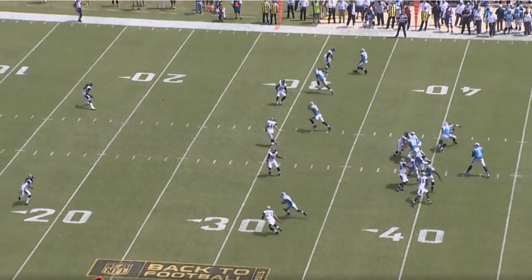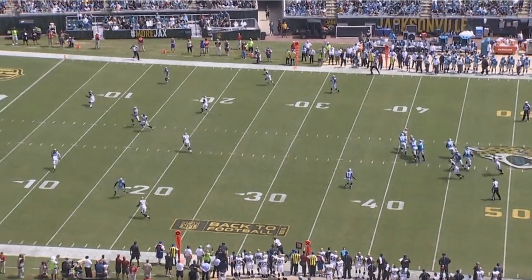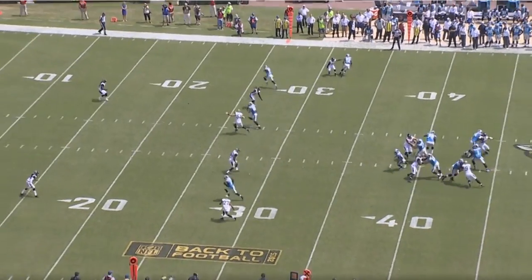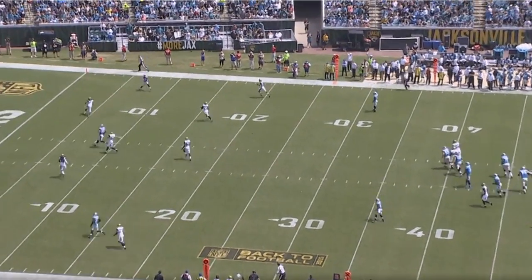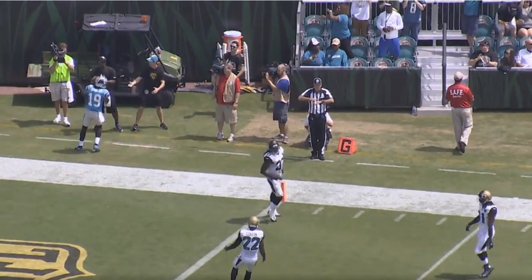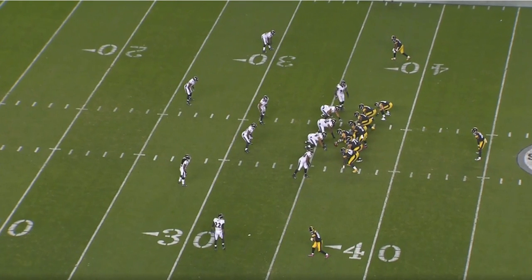Another minus 1 grade here for the receiver. Coverage busted down the field, allows him the chance to make a big play down the field, potentially pick up a touchdown, but as he turns back for the ball, puts the ball down, so again, regulation drop grade of a minus 1.